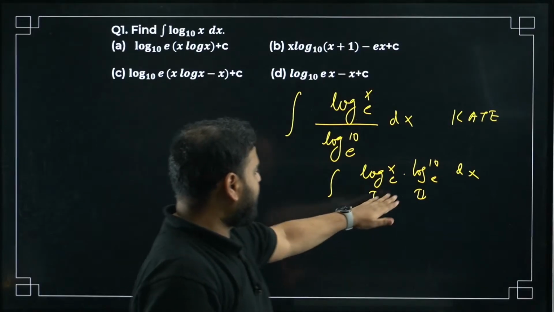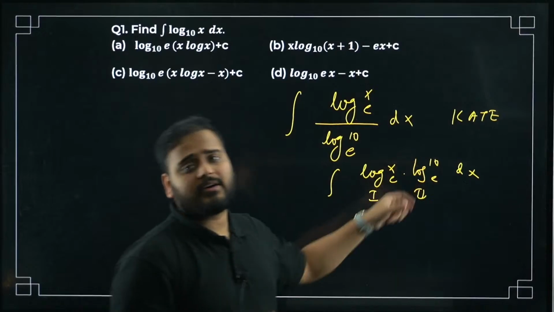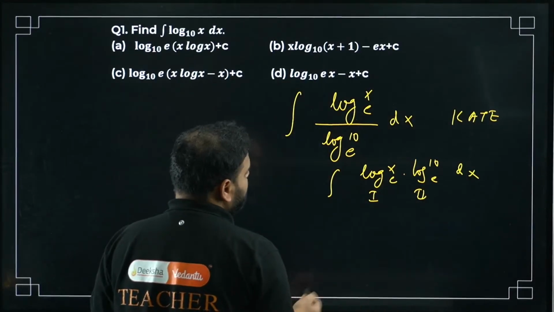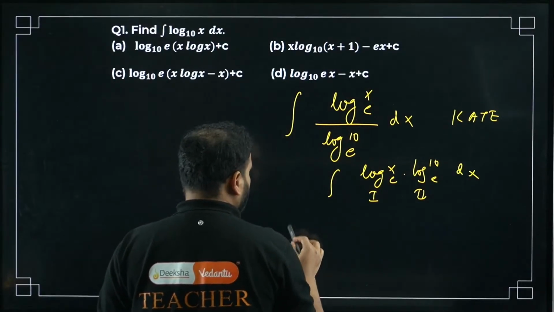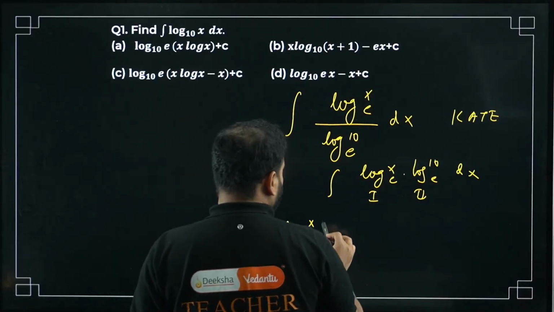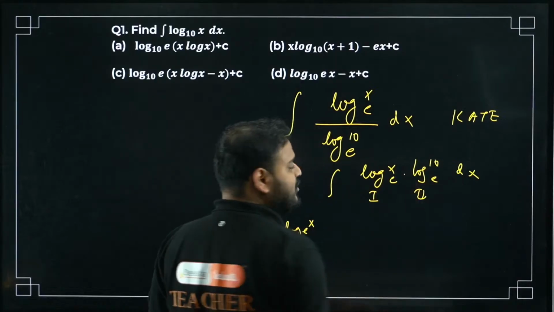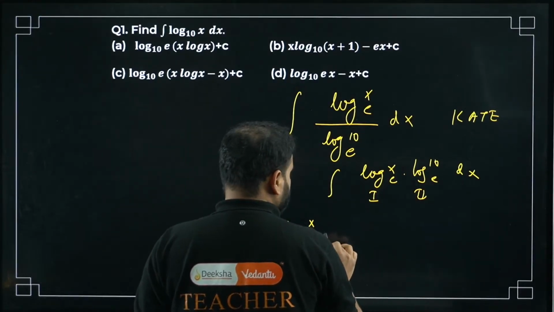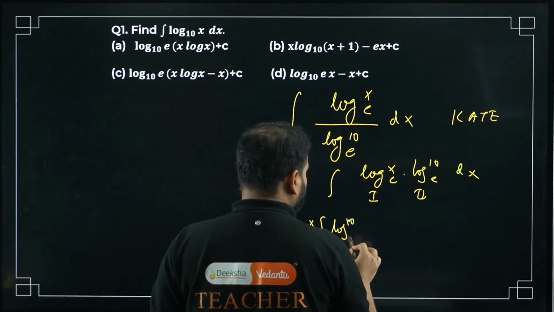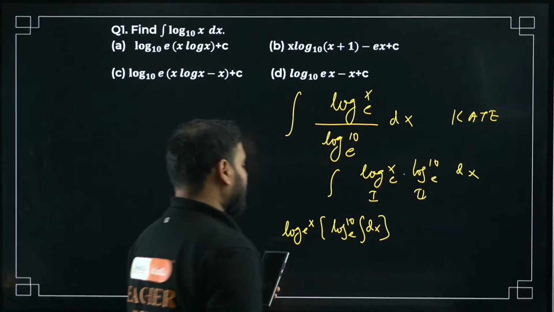Function 1 is the logarithmic function ln x, and function 2 is the constant ln 10 with the base E. The right answer would be what? How do you integrate this? You keep the first function as it is, so log x with the base E remains as it is. Then integrate the second function. This is a constant, so it will remain as it is, and you'll just have the integration of dx left. So you write it like this: log of 10 with the base E and integrating dx. That's all. This is the first part of the by parts.